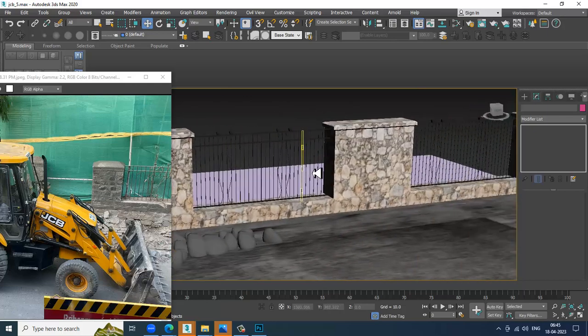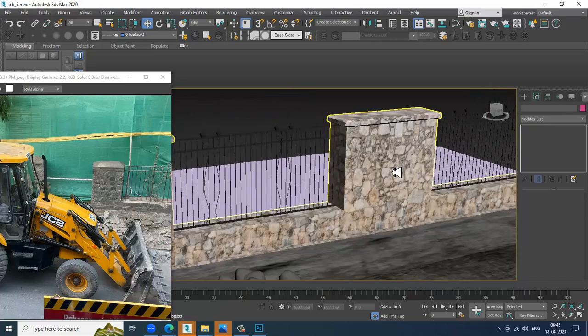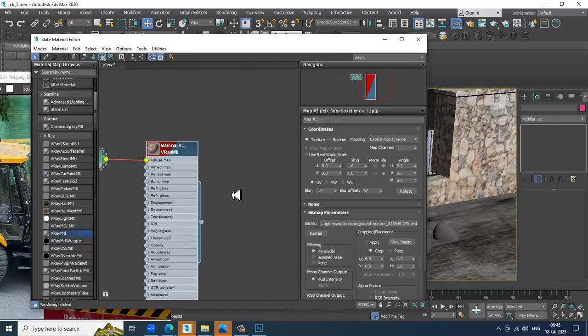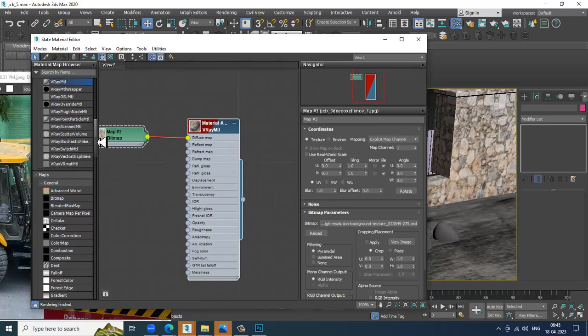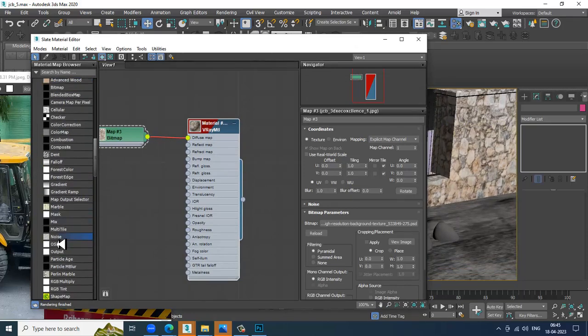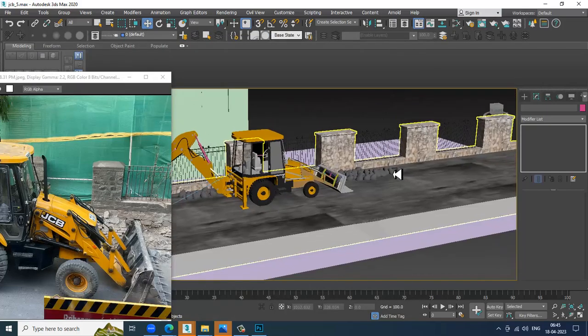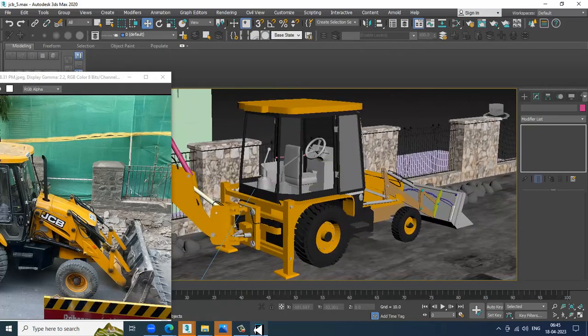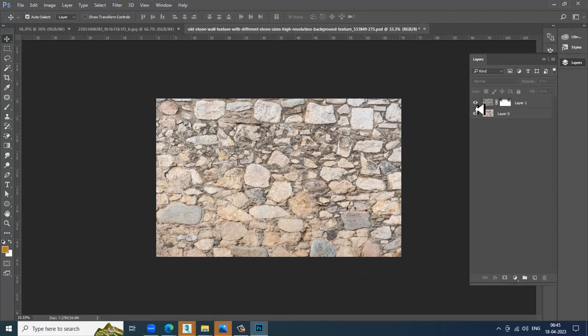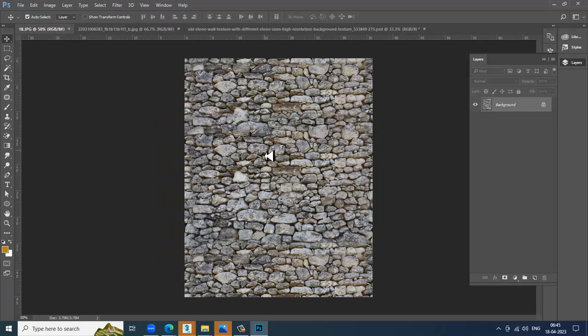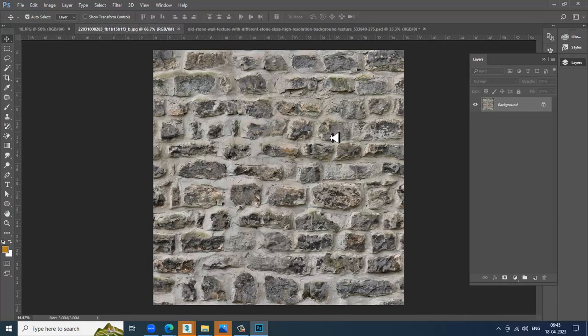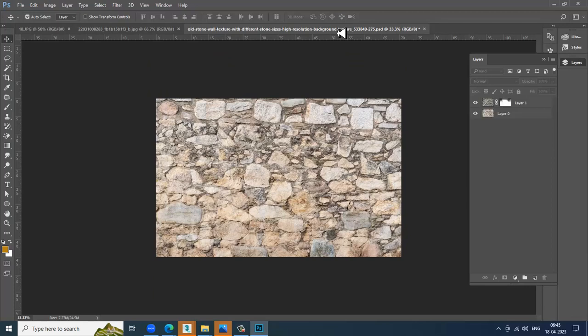It looks much better. So again, go into the material. I'll slightly take a noise over here and connect it with the bump map, and let's set this as 1. If you want to make any changes, we can go with that also. If you want to use this as the main, that can also be done.